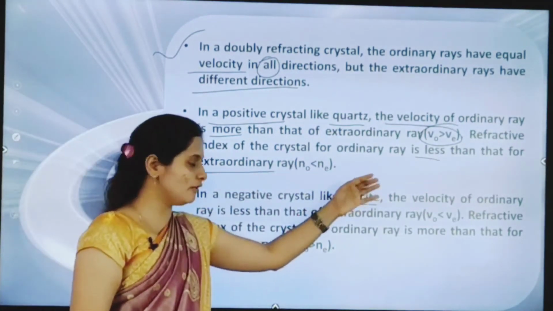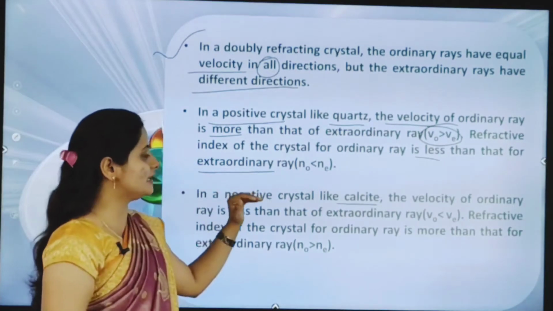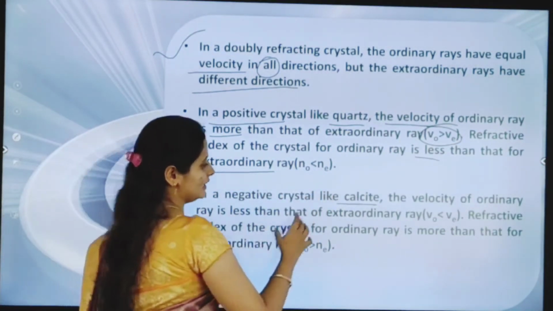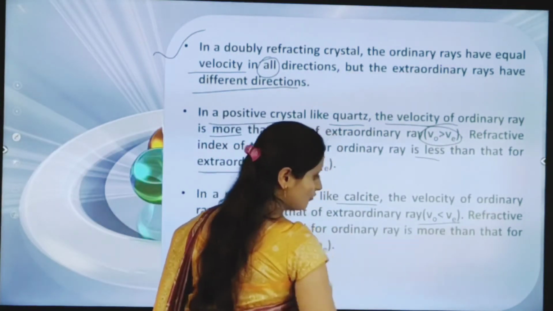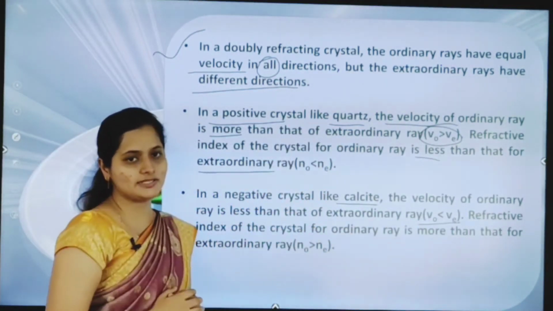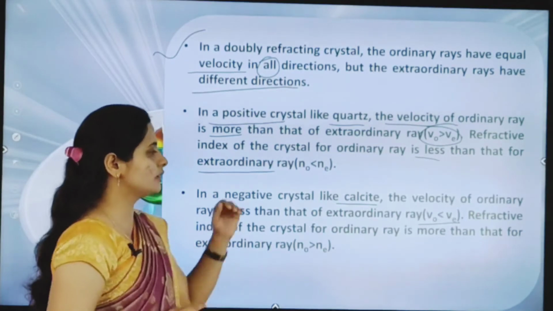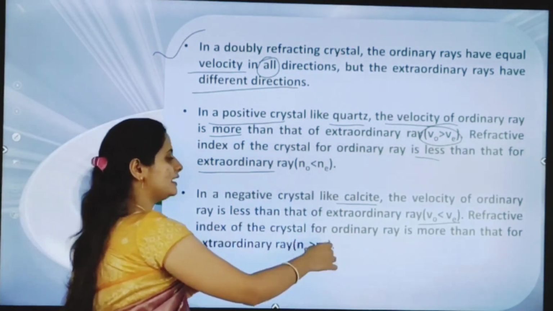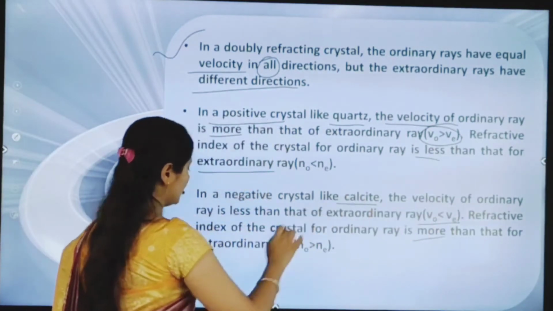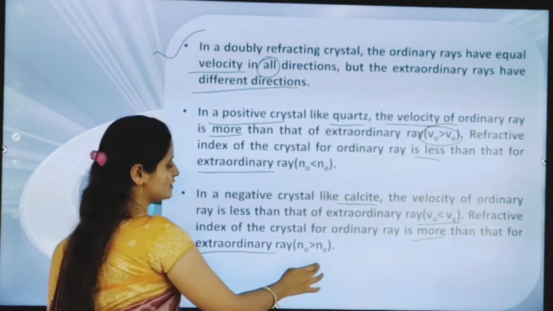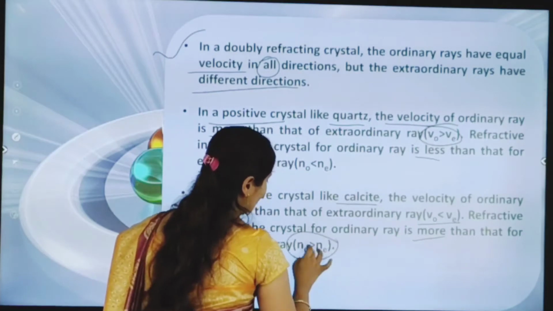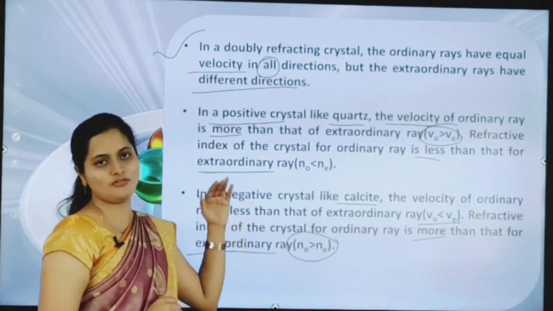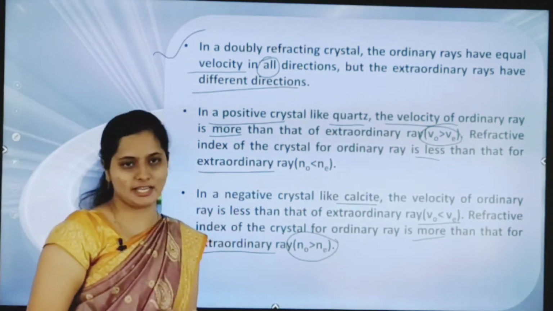The velocity of ordinary ray is less than that of extraordinary ray, means we can write here V0 is less than VE. Next, what is the refractive index condition? Refractive index of the crystal of ordinary ray is more than that of extraordinary ray. So we can write here N0 is greater than NE. Means this is vice versa of the positive as well as the negative.